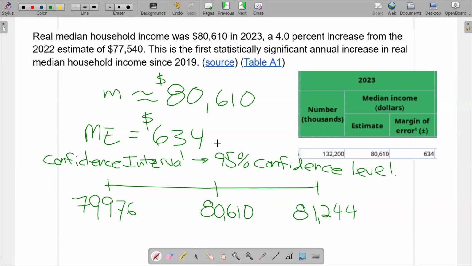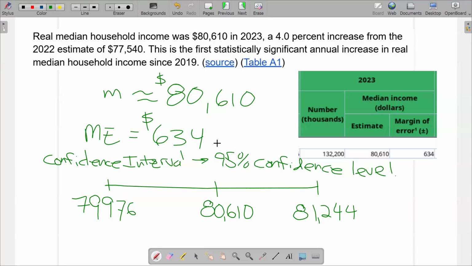That's a relatively narrow range given the size of this income, right? If you make $79,976 a year, aren't you going to say I make about 80,000? And if you make 81,244, you still make about 80,000. Right. So in the ballpark of that number, that's a pretty narrow range.